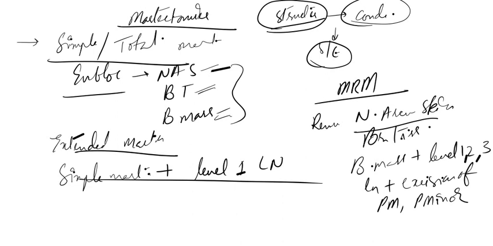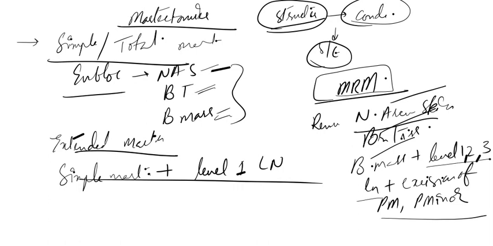So these structures all are removed in the modified radical mastectomy. Once again we will revise. We will remove nipple areola skin, breast tissue, breast mass, level 1, level 2, level 3. All levels of lymph nodes are removed, and we will also excise pectoralis major and pectoralis minor. So that is modified radical mastectomy.